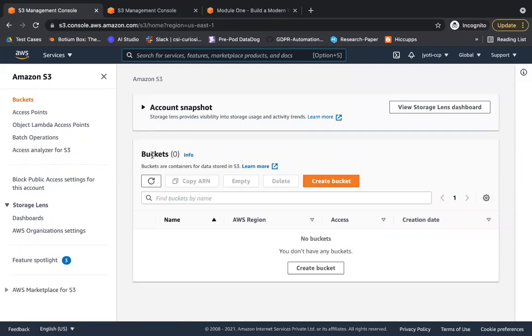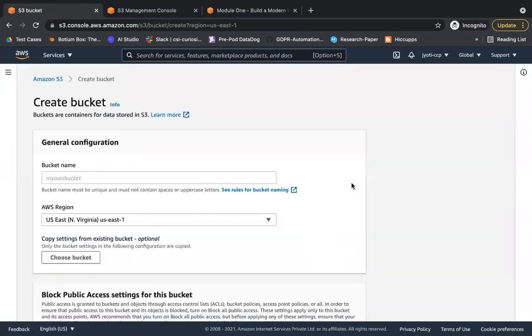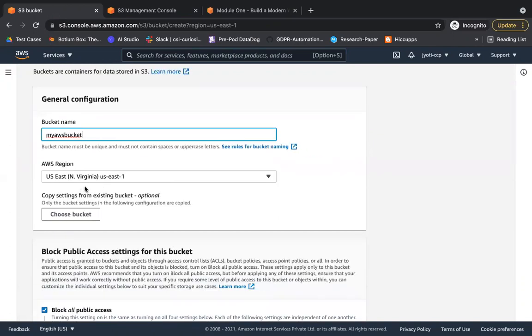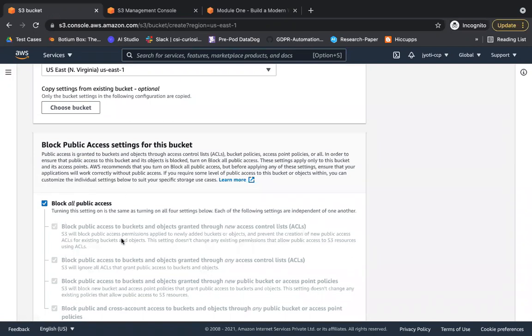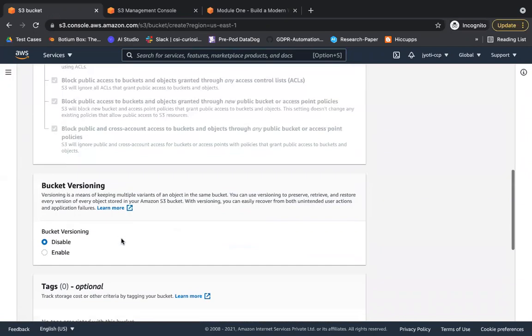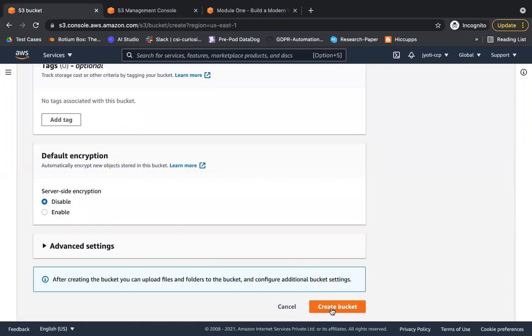See, so the first option you see is Bucket. Here they have also written that buckets are containers for data stored in S3. Okay, let's go ahead and create a bucket. For example, if I keep the same name which they are giving here, my AWS, my AWS, okay, region in which you want to create this bucket. For now, I'm blocking all access, so nobody can access this bucket which I've created. Yeah, let me just create.